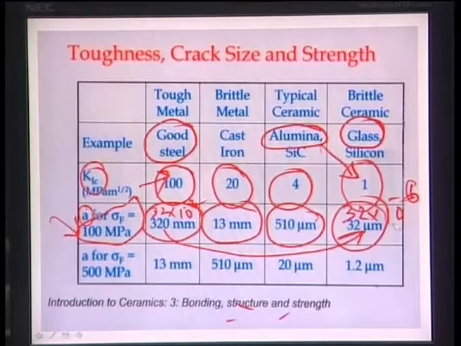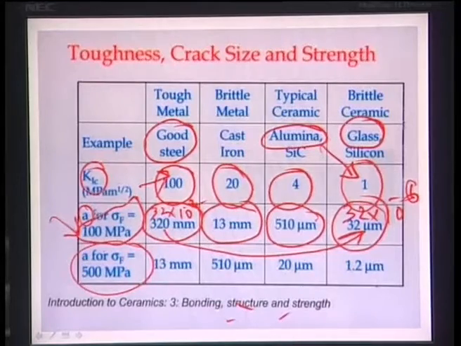That means 4 orders of magnitude difference. That comes from the square root dependence on the crack length. So the crack length has a much more significant influence on the fracture toughness value of the materials.